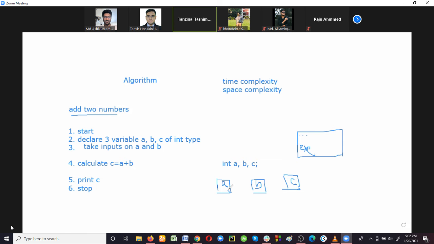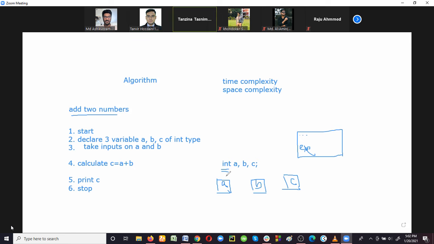Any idea? According to the type of data. Very good. It depends on which data type we're using for declaring those variables. So here, the data type is integer, right? An integer can take how much? 8 bytes, 16 bytes, 32 bytes. It depends on the operating system, on the size of the computer.